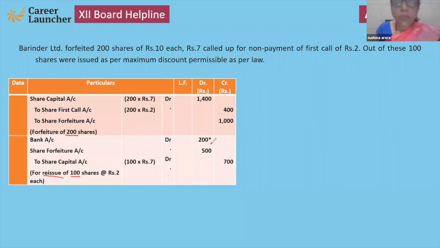Now they want to know the maximum permissible discount. This is the question they are asking: pass entries for forfeiture and reissue.